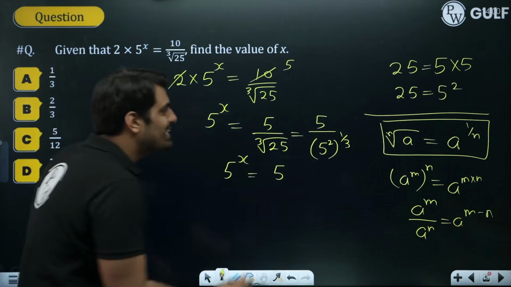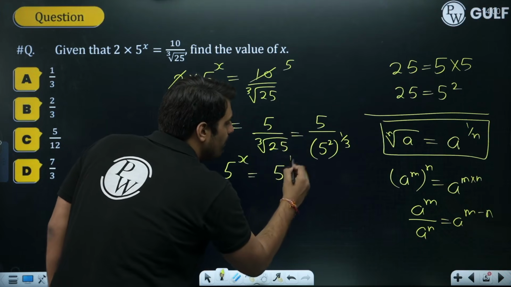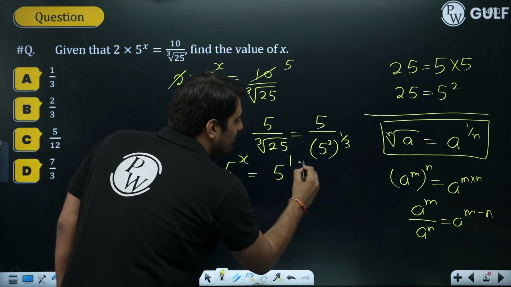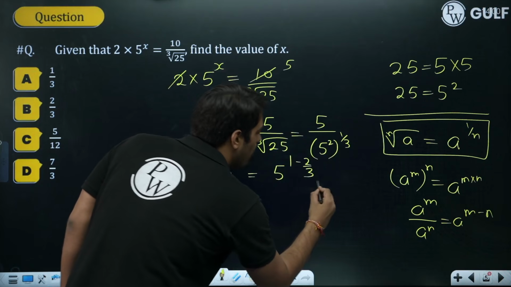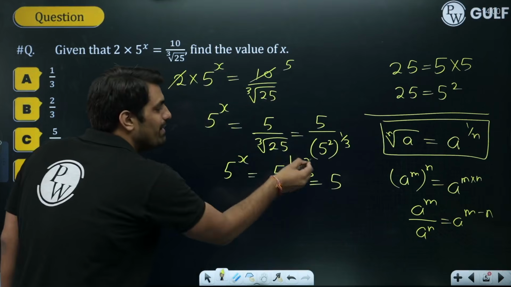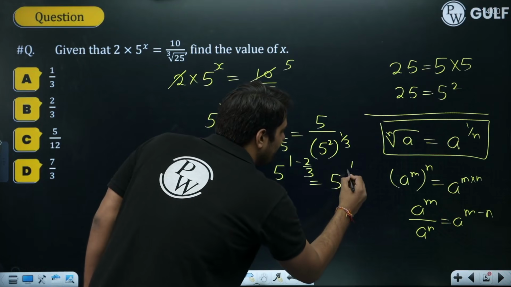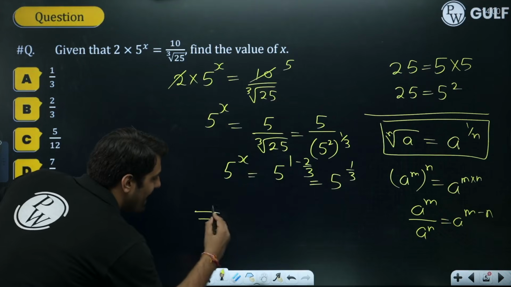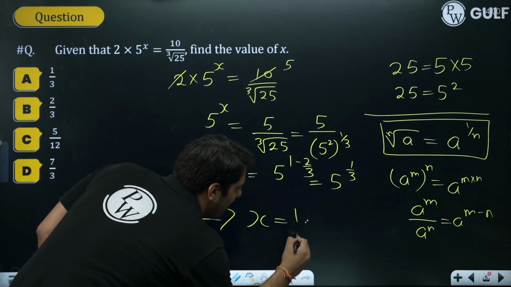Right? So doing the same thing over here, we were having 1 over here. From here we get 2 by 3, that will be subtracted, minus 2 by 3. I hope you know the calculation for this part. 3 minus 2, that is 1. So 1 by 3. And from here, I can write down that x will be 1 by 3.